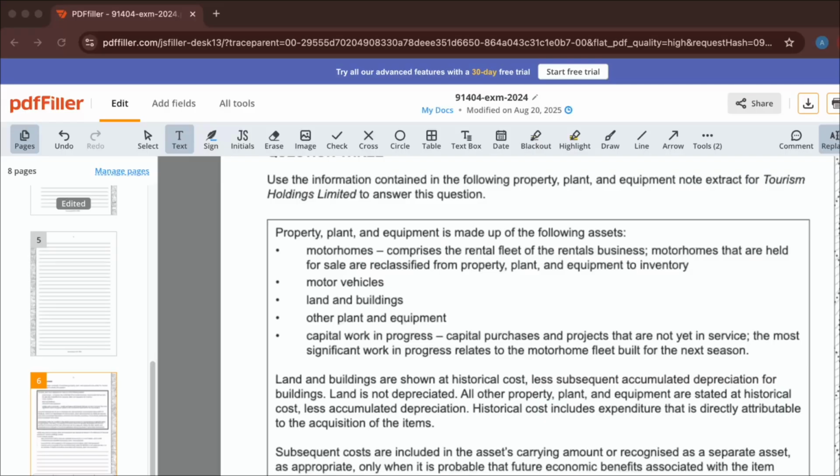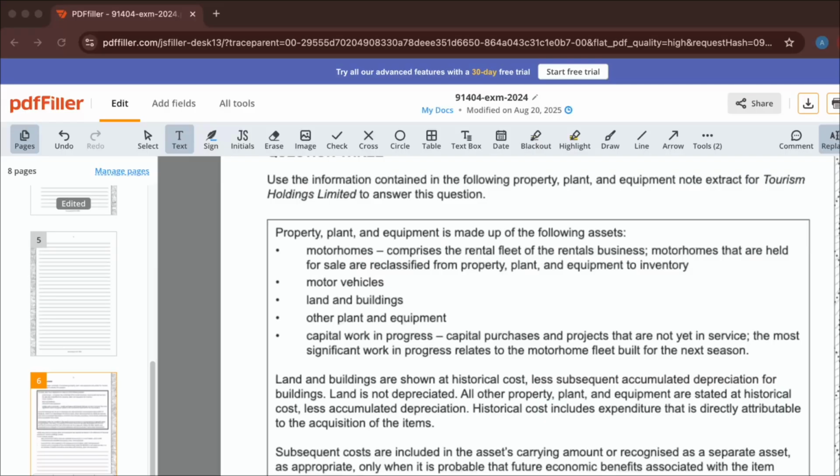Motorhomes that are held for sale are reclassified from property, plant and equipment to inventory. We've also got some motor vehicles, some land and buildings, some other plant and equipment, as well as capital work in progress, which is capital purchases and projects that are not yet in service. The most significant work in progress relates to the motorhome fleet built for the next season.